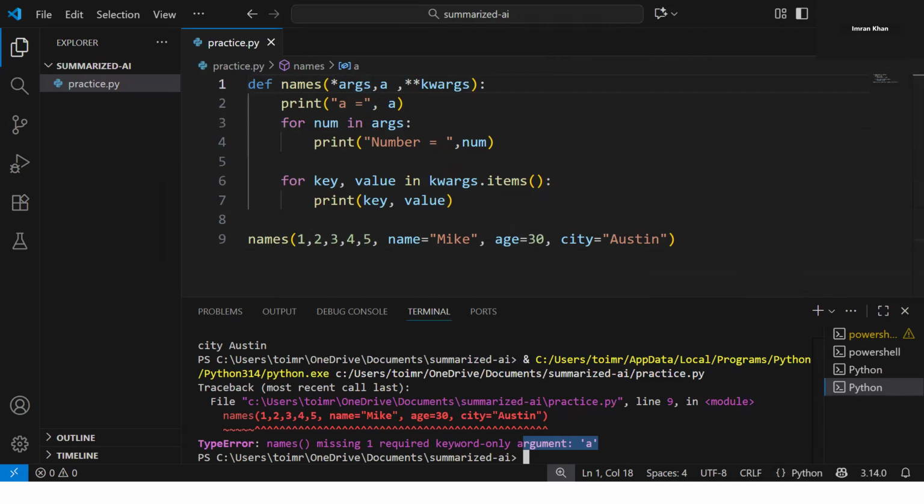And that's all we have for today for variable length arguments.